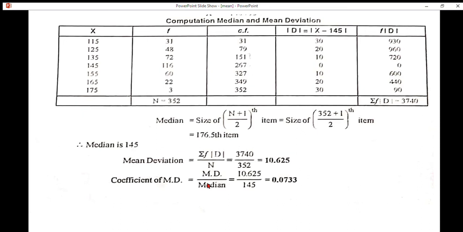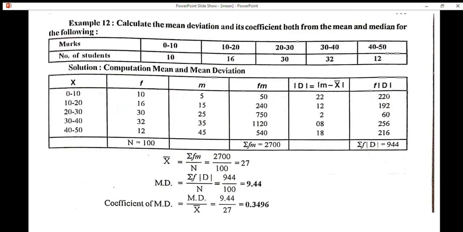We know the values, that is mean deviation is equal to 10.625 divided by median 145. So that we get 0.0733.